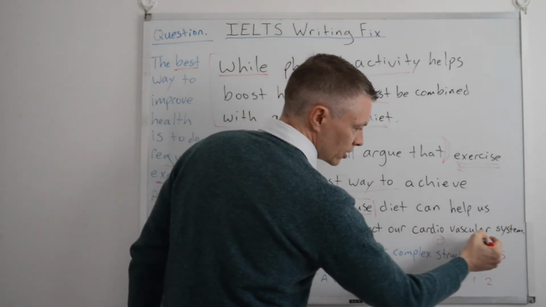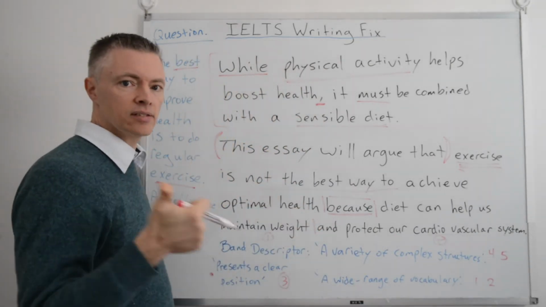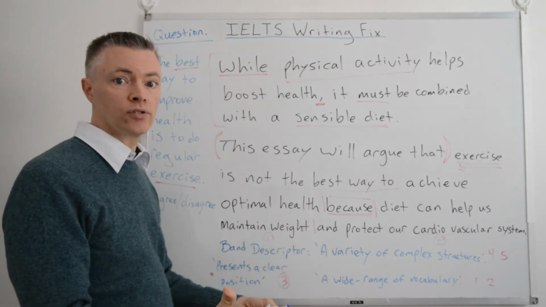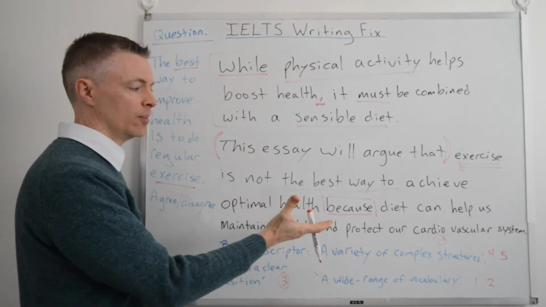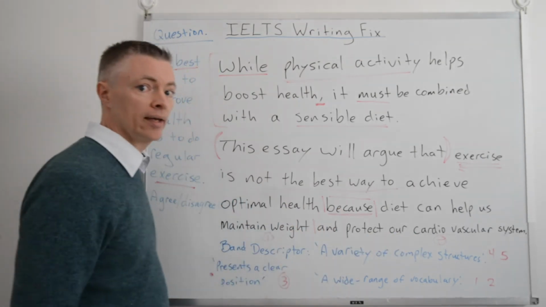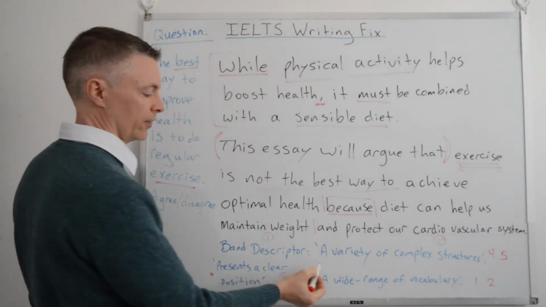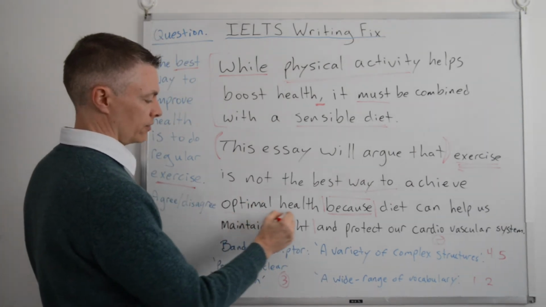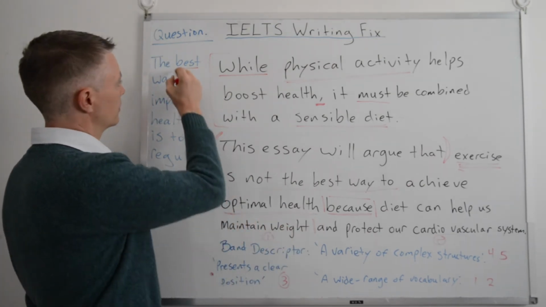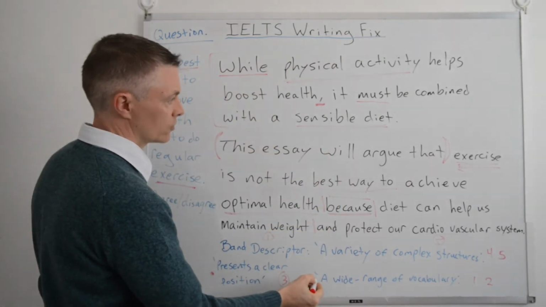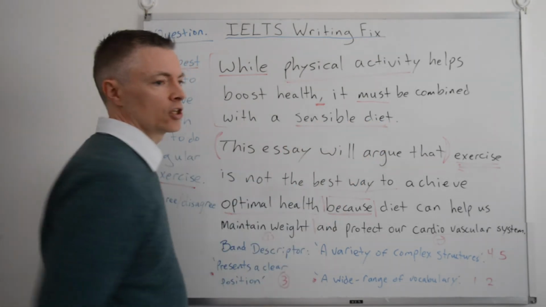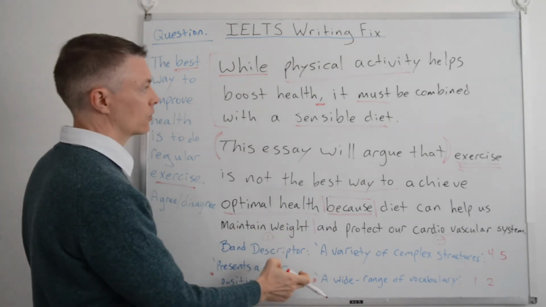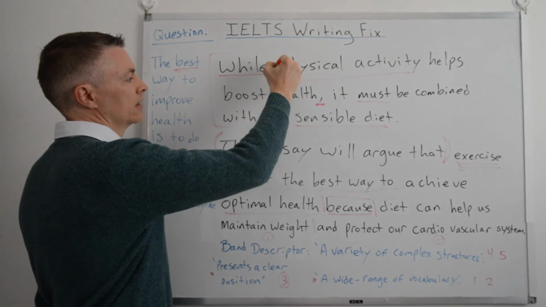So, vocabulary, what's going on here? Cardiovascular system. Hey, excellent vocabulary. I've read about health in English and I know these words. Reading, super important for you. You read about it, you can use it. That'll get you 8 or 9. That's a wide variety of vocabulary, okay? Wide range of vocabulary. Very good. Optimal health. Okay, so that's another way to say best health. Again, wide range, okay? Sensible diet. Collocation. We use this language for speaking of health commonly. Again, wide range. And physical activity.